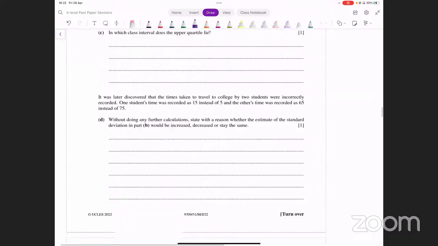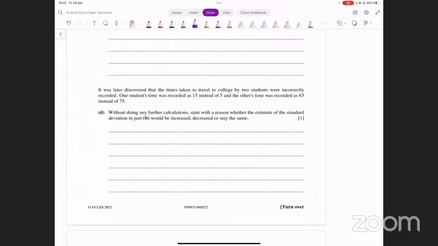Now it says it was later discovered that the times taken to travel to college by two students were incorrectly recorded. So out of these 2,500 students, दो students का data यहाँ पे गलत आ गया. ठीक है, उसमें हुआ क्या है, एक student का time जो है वो 15 लिख दिया instead of 5 और एक और का 65 लिख दिया instead of 75. ये दो errors हो गए. Without doing any further calculations, we need to state with a reason whether the estimate of the standard deviation in part B would be increased, decreased, or stay the same.